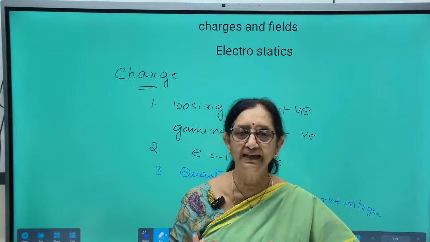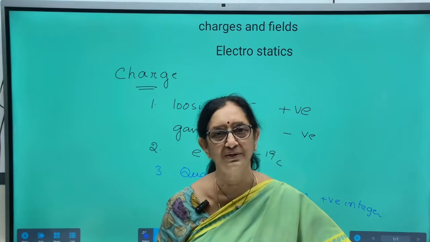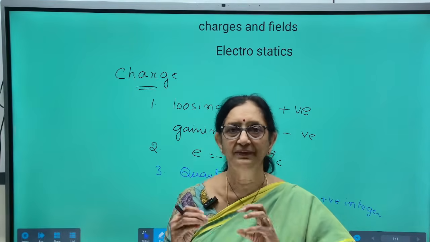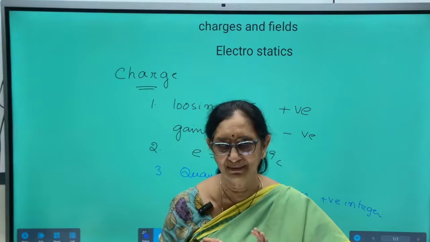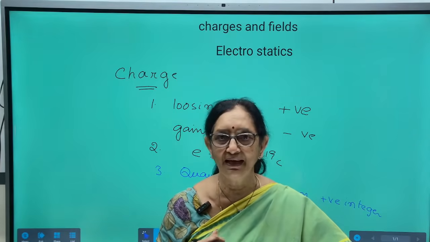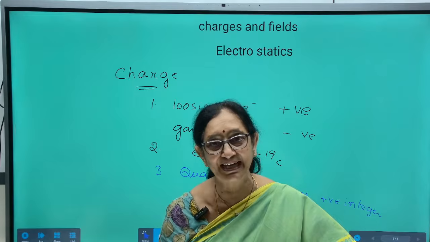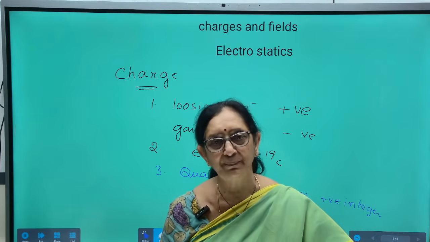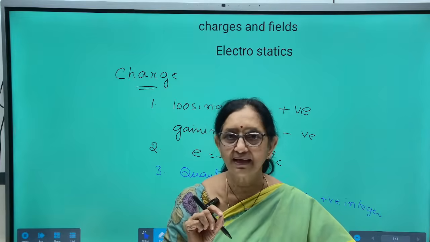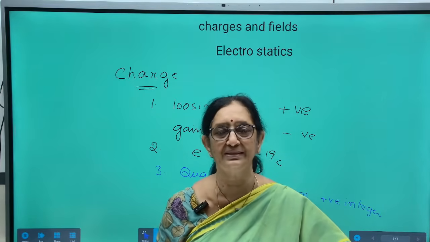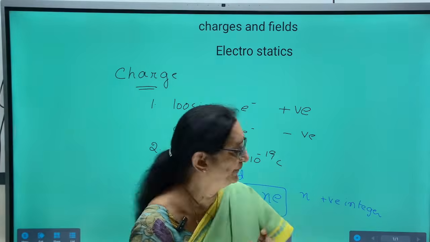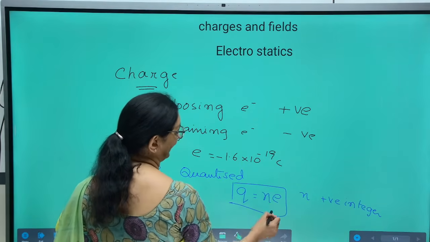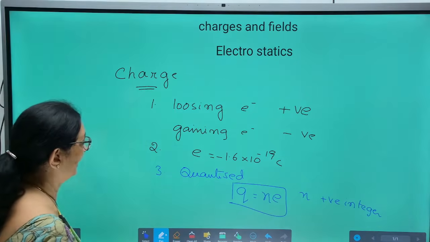So, charge of a body Q is equal to Ne, where N is the number of electrons lost or gained, and e is the charge of the electron.